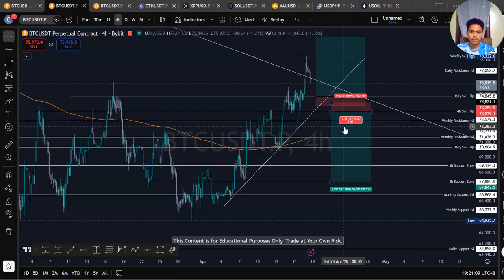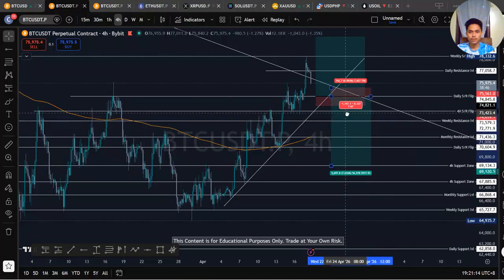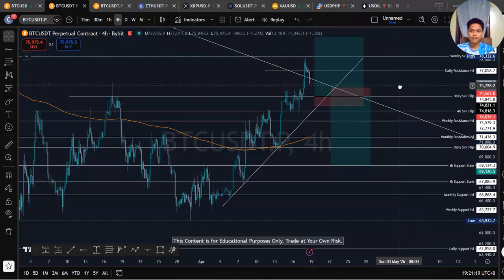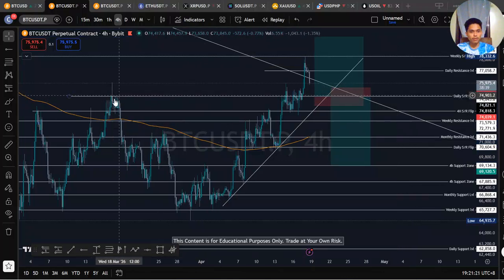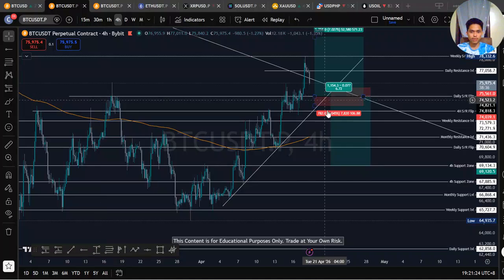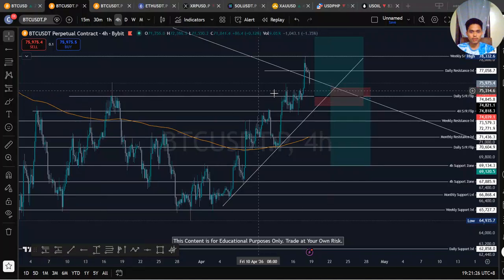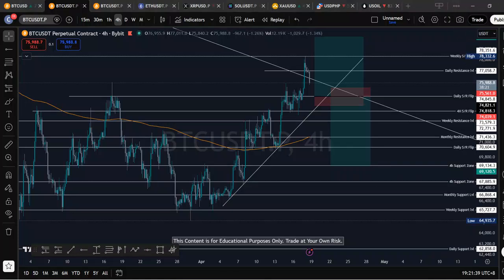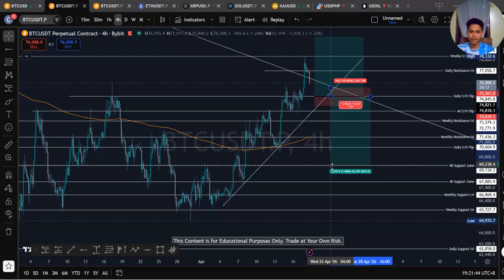So here we'll take a short. 75 level. If the candle closes below here, we take a short position. So if the candle closes below, and then a retest, and then it gets rejected, we take a short to this level, 6900.